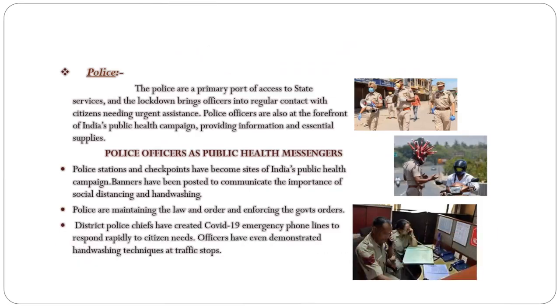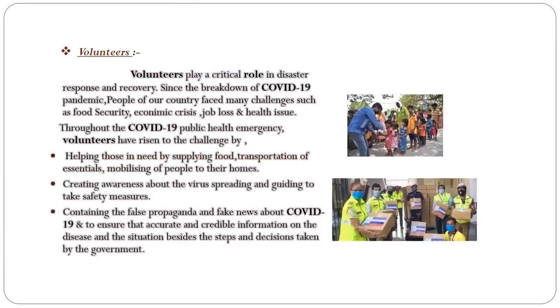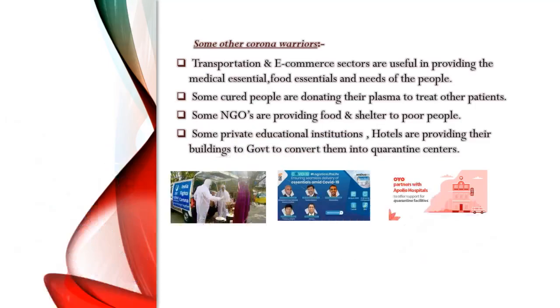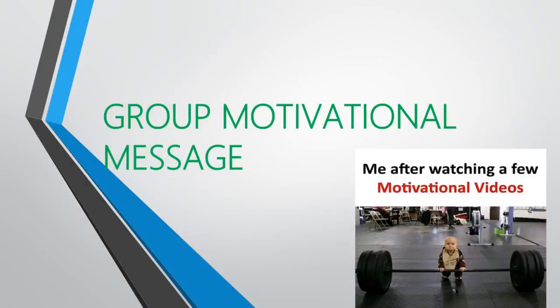Thirdly is the police force, as a control task for handling the situation. Volunteers for supporting the other corona warriors, creating awareness about the virus spreading and guiding people to take safety measures. The NGOs, the people who are giving their places to convert into quarantine centers, and most importantly the plasma donors, who are also considered corona warriors because they save another life. Coming to the last topic, which is known as the group motivational message.